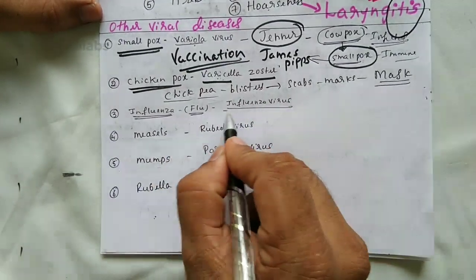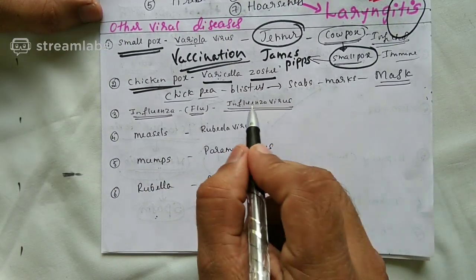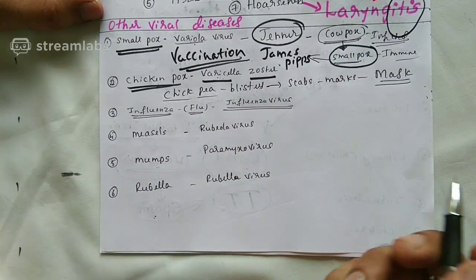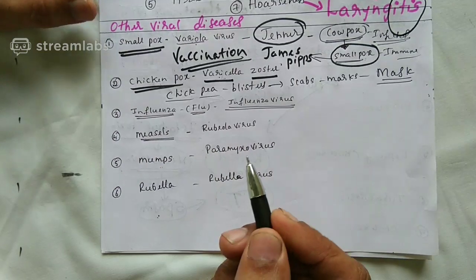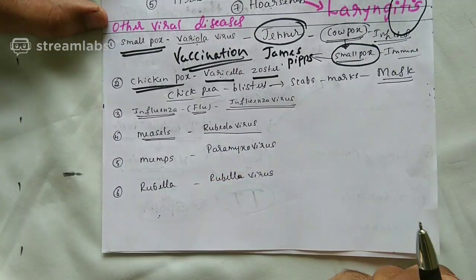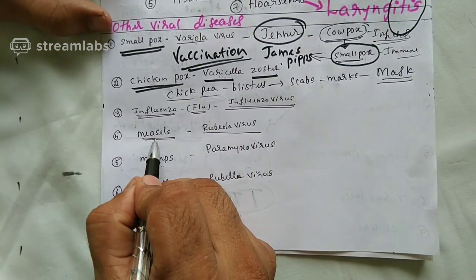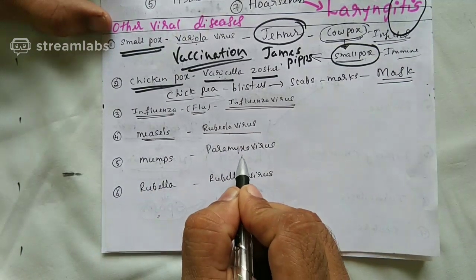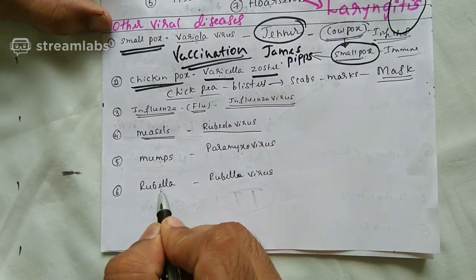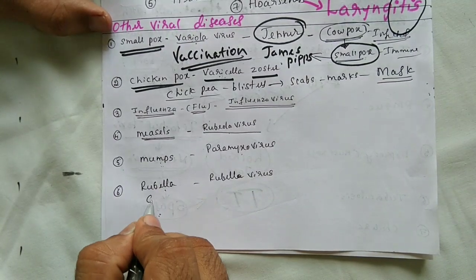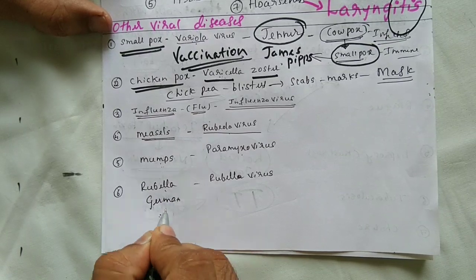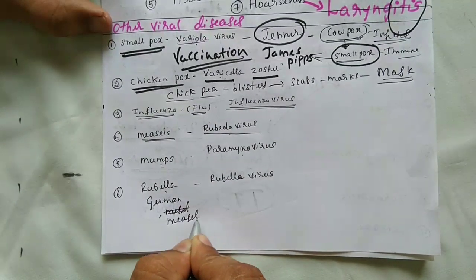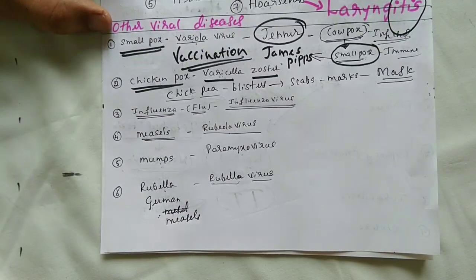It's caused by influenza virus. More than that is not required regarding the flu. Flu is caused by influenza virus. Measles, caused by rubeola virus. Listen here, students. Measles is caused by rubeola virus. Mumps is caused by paramyxovirus. Rubella, which is also called German measles, is caused by rubella virus.